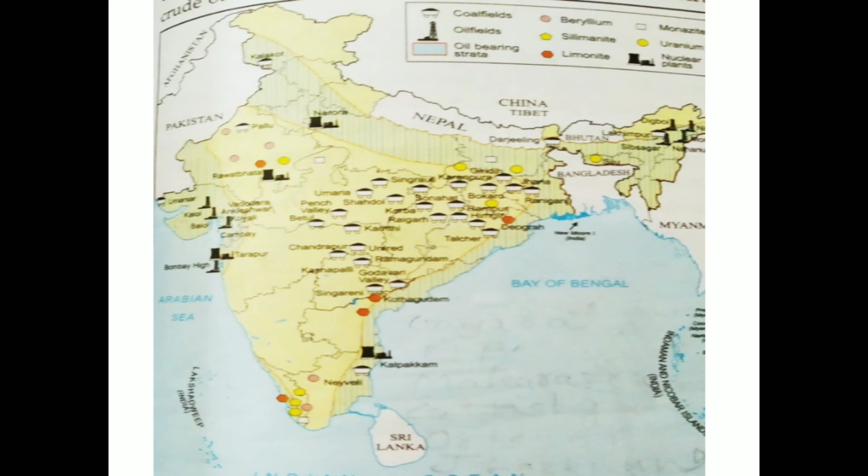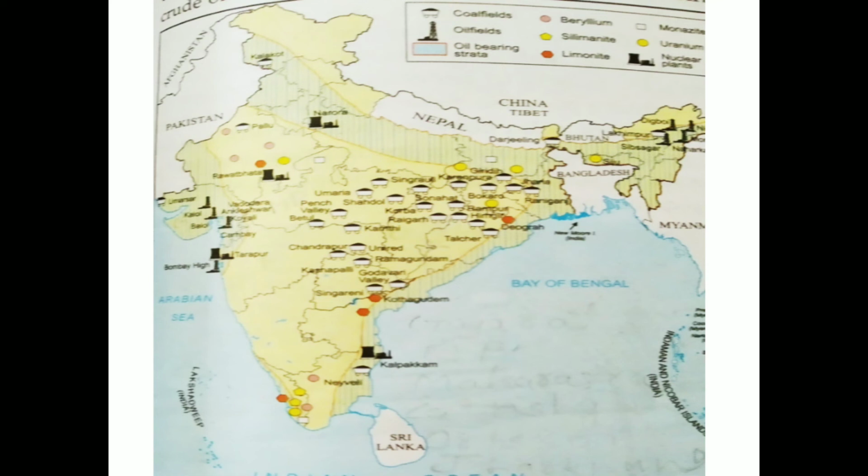Now in India, it is also found in the offshore and oil fields of Gujarat. Gujarat is here, and then you have Andhra Pradesh, that is over here.